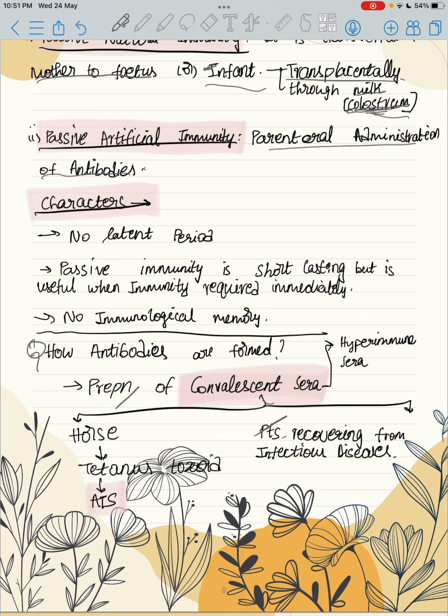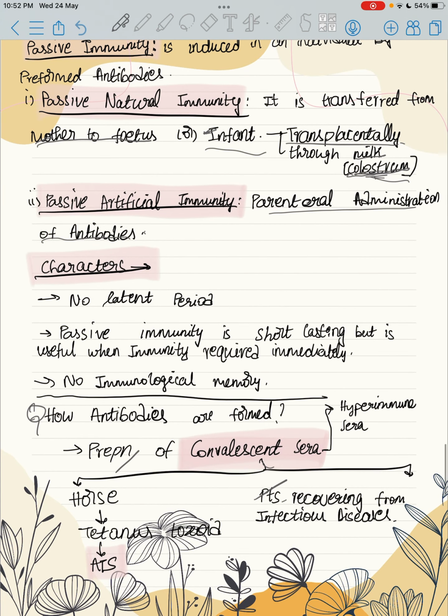Convalescent sera is a hyperimmune sera which is prepared, for example, by injecting tetanus toxoid into a horse, and the horse will produce antibodies, and those antibodies are injected into a human. Antibodies can also be taken from patients who are recovering from infectious diseases.